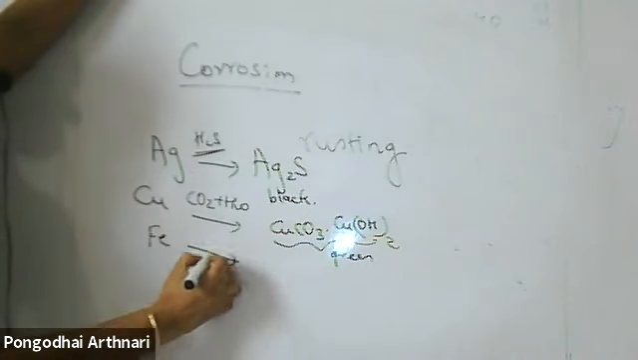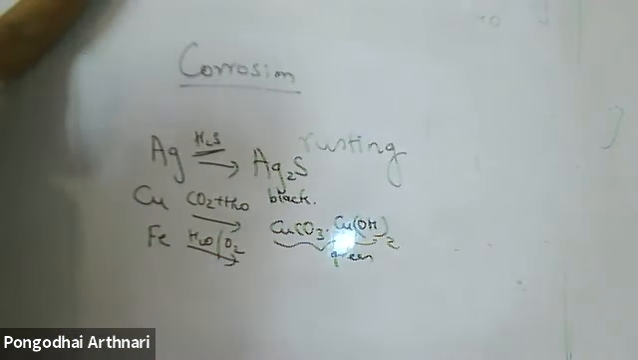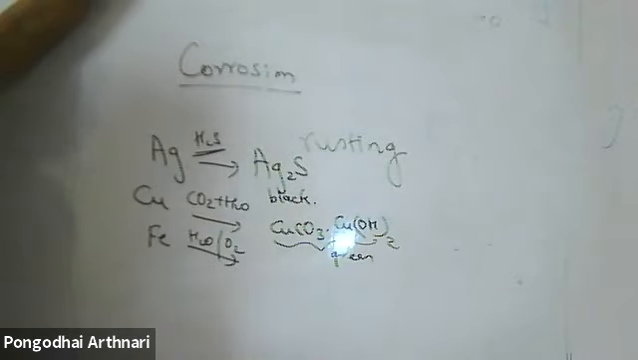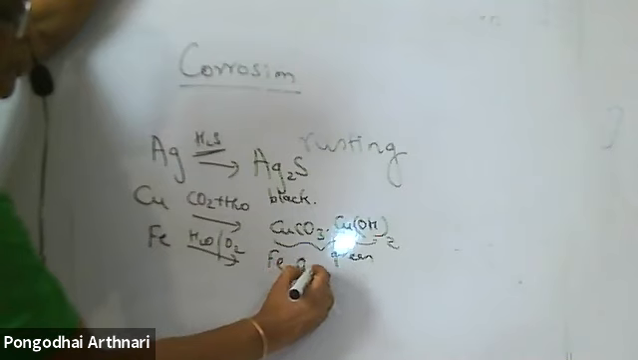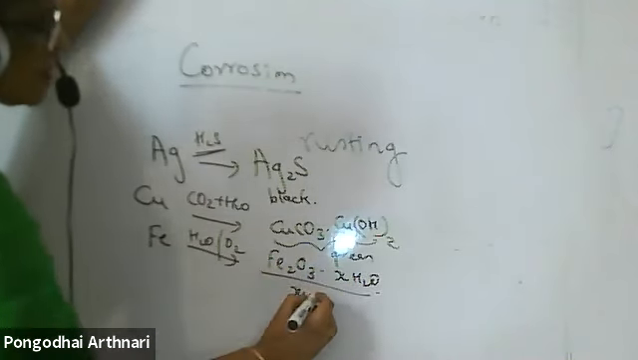Iron not only reacts with water, it also reacts with oxygen. It reacts with oxygen in the presence of water. If iron is exposed only to oxygen, no corrosion. Only water, no corrosion. It has to be subjected to moist oxygen. Oxygen also should be there, moisture also should be there. Then it forms iron oxide, which is nothing but Fe2O3.xH2O. That is called rust.